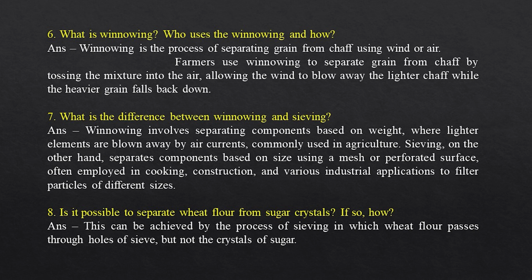7. What is the difference between winnowing and sieving? Ans. Winnowing involves separating components based on weight, where lighter elements are blown away by air currents, commonly used in agriculture. Sieving, on the other hand, separates components based on size using a mesh or perforated surface, often employed in cooking, construction, and various industrial applications to filter particles of different sizes.